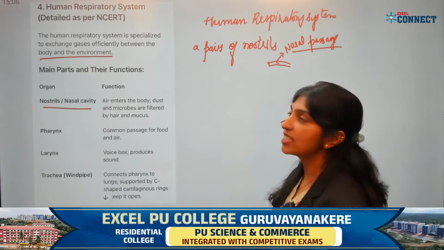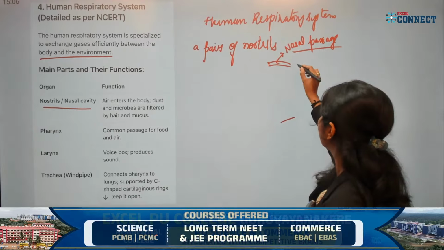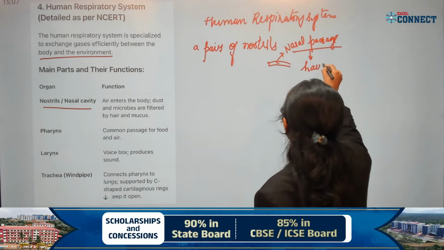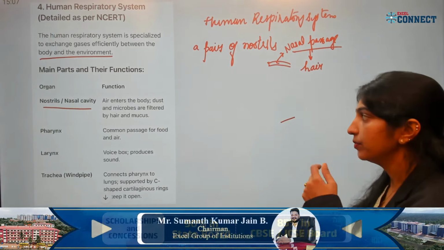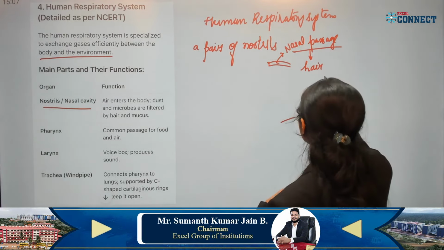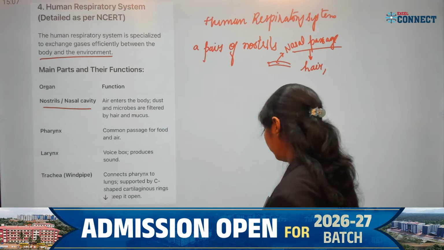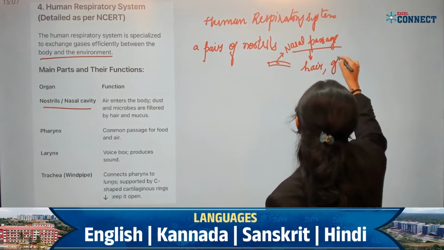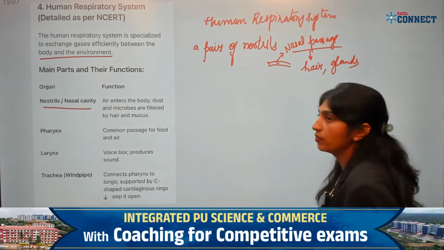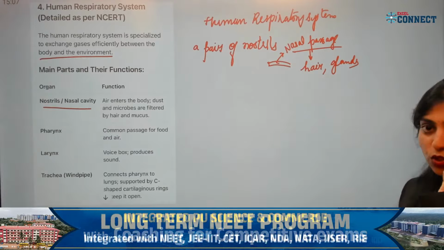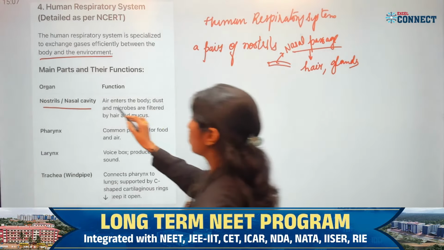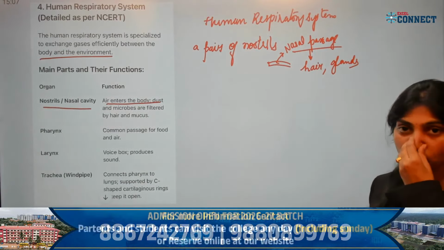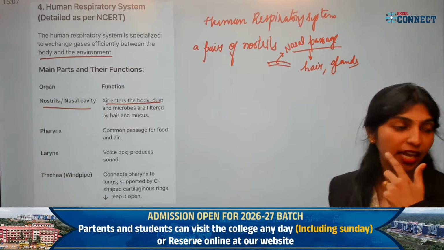Now, what does this nasal passage have? It has minute hair, and it also has glands which release mucus to trap the dust particles. So, what is the function of the nostrils? The air enters the body through the nostrils. From which part will the air enter?